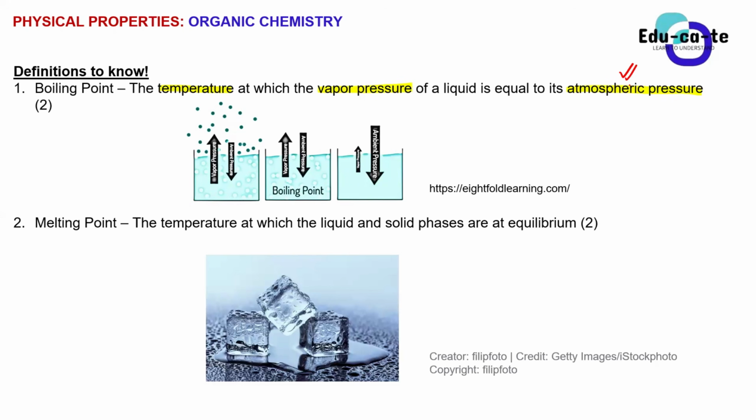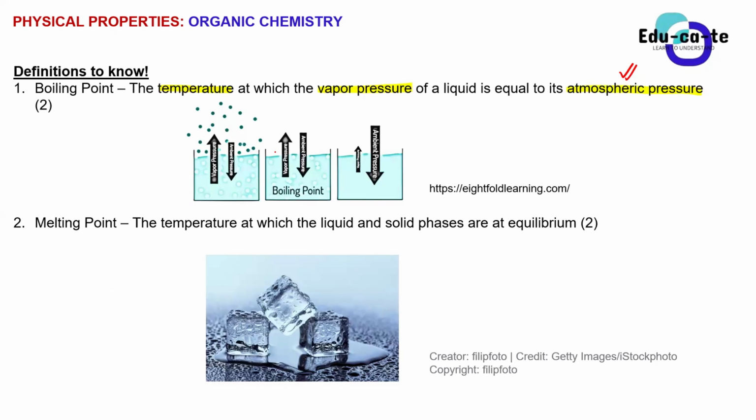Not that it is wrong, but when it comes to definitions, we need to define them in scientific ways. We need to define them using other physical properties. So when you are told to define the boiling point, you say the boiling point is the temperature at which the vapor pressure of a liquid is equal to its atmospheric pressure. Is that understood, Lusanda? Yes, sir. Yes, I do understand. Yeah, okay, please try to define it in this way.